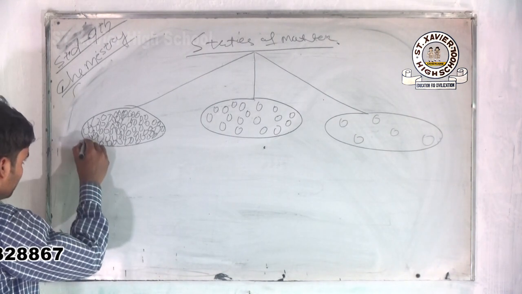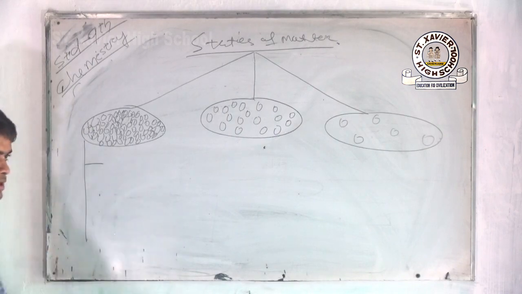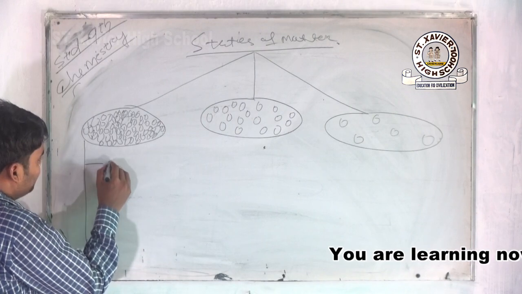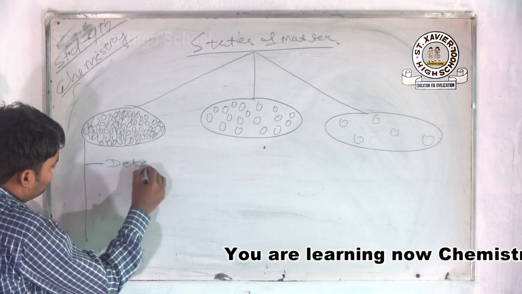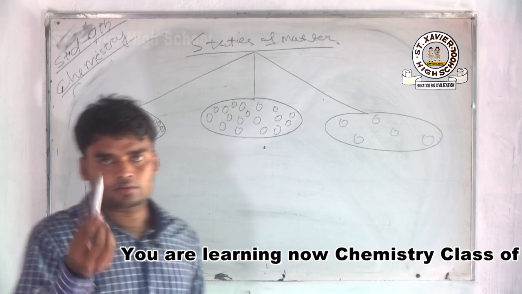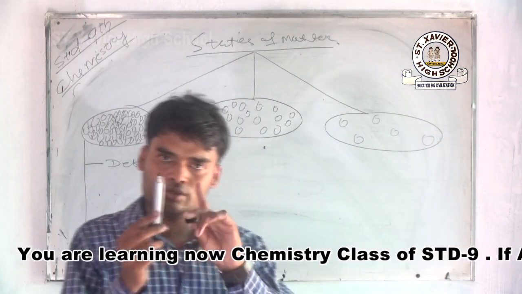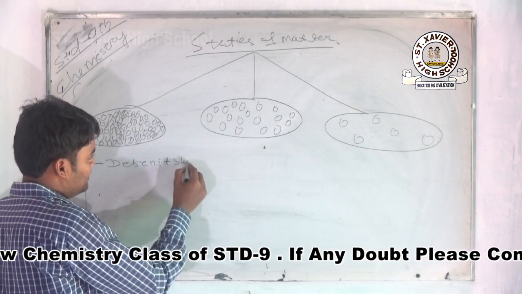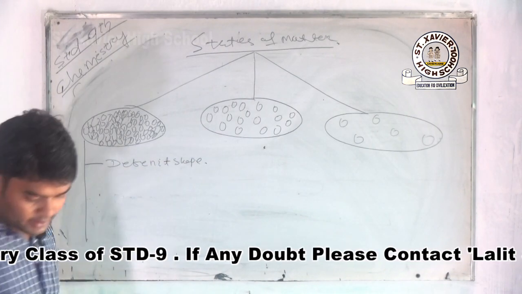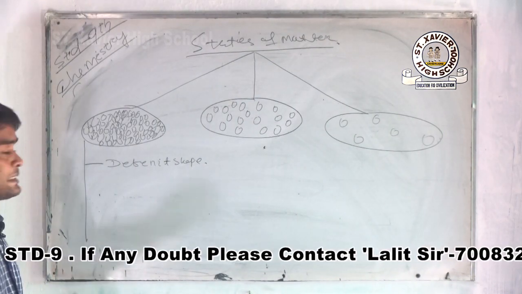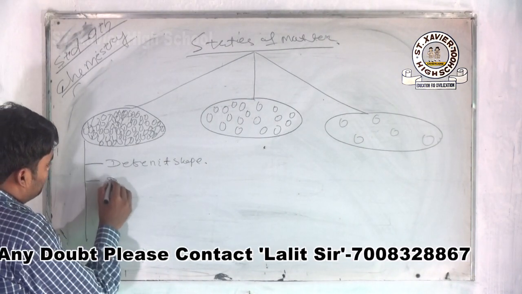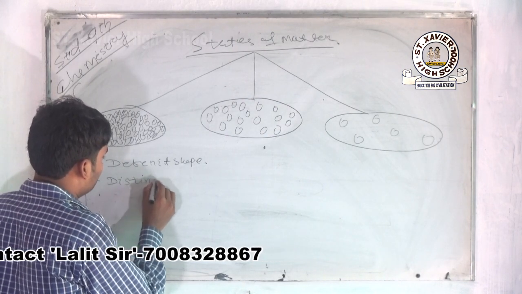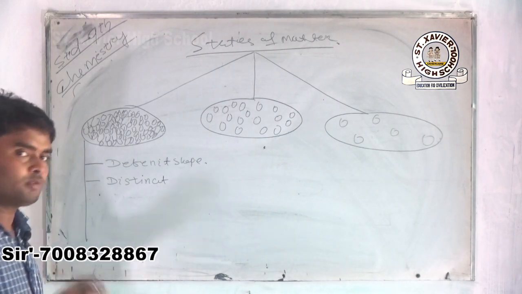First is your solid. What are the characteristics of a solid? Number one, it has a definite shape, like your marker. It is a solid, yes or no? It has a definite shape. Next is distinct boundaries. It has distinct boundaries, which means particular boundaries are there.